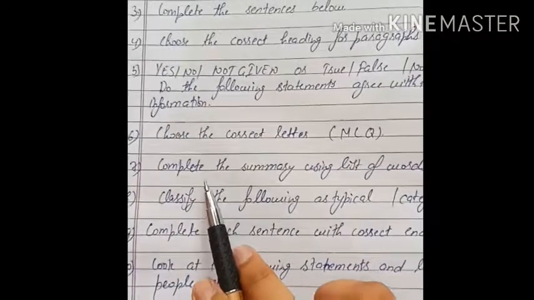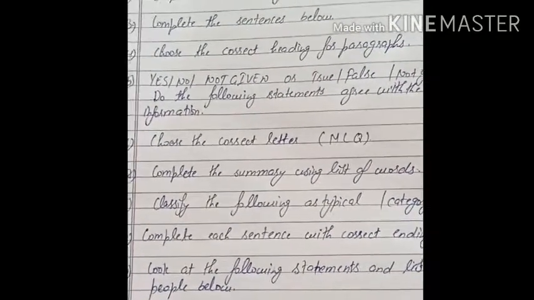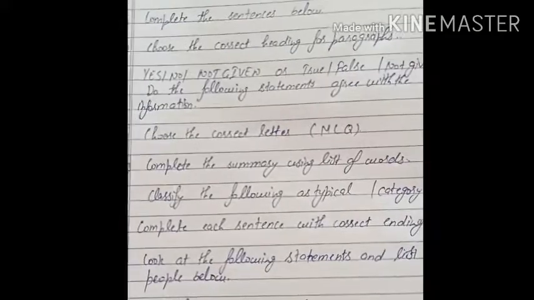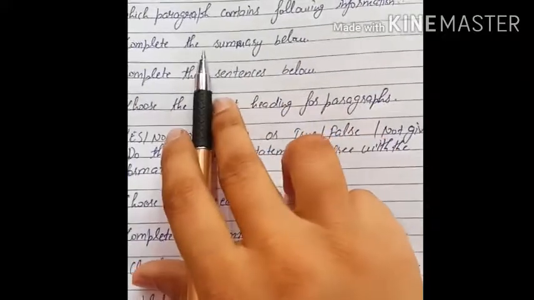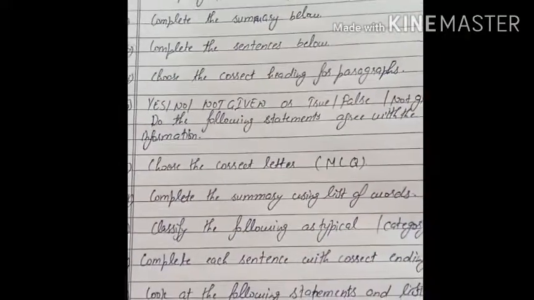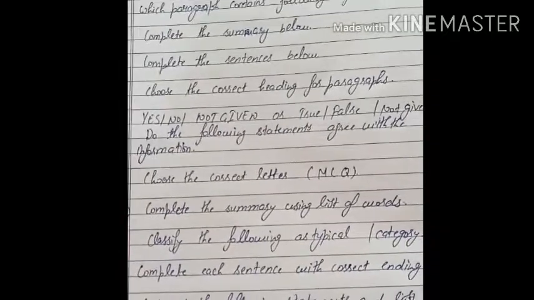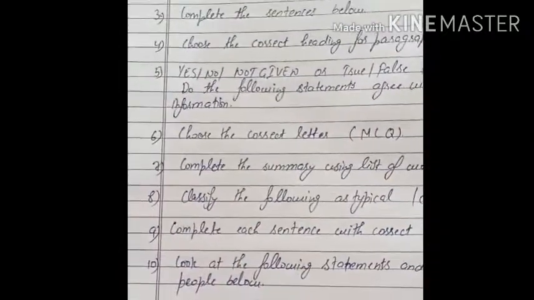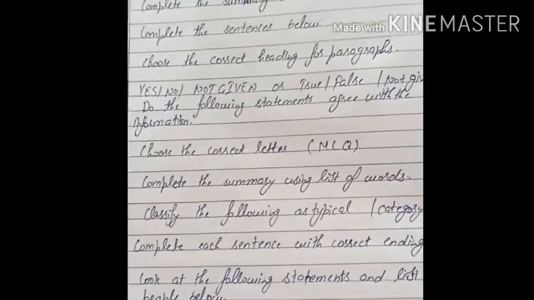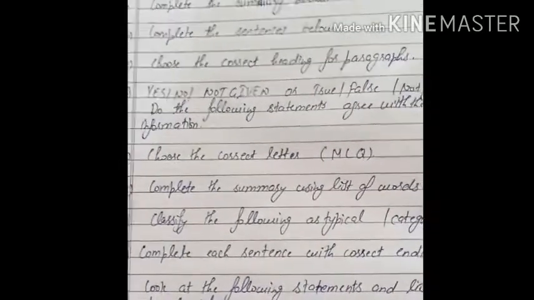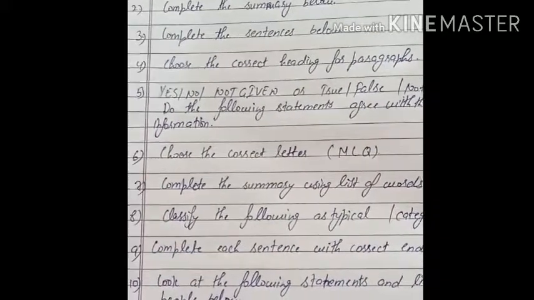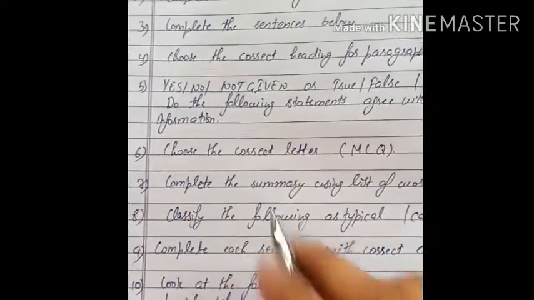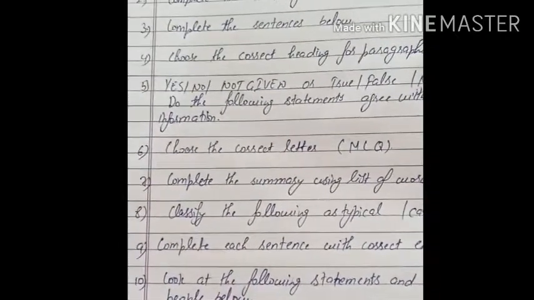Below that we have a list of words like A, B, C, D, E. In this we do not write the whole word, like talk or communication, but we just write the letter A, B, C or D. And in this case we are not going to find the same word in the passage and the questions. We have to be more careful regarding the vocabulary.